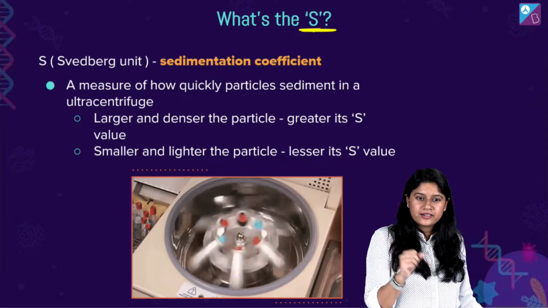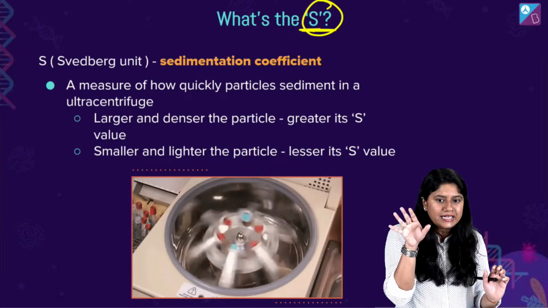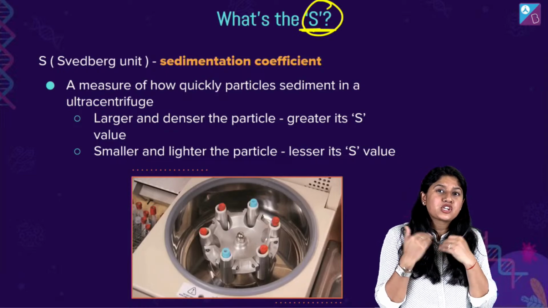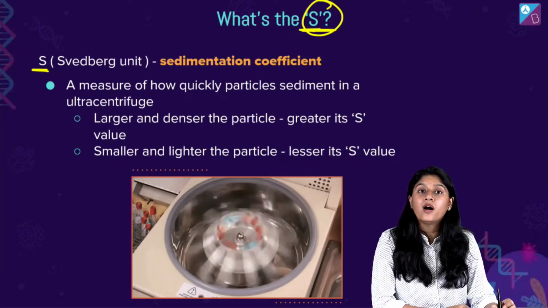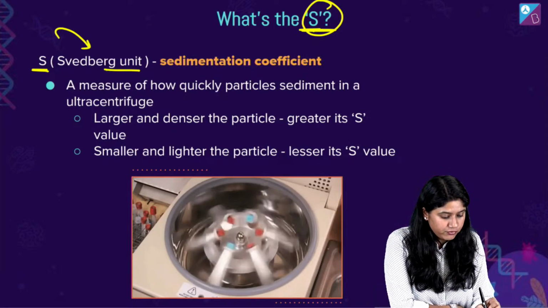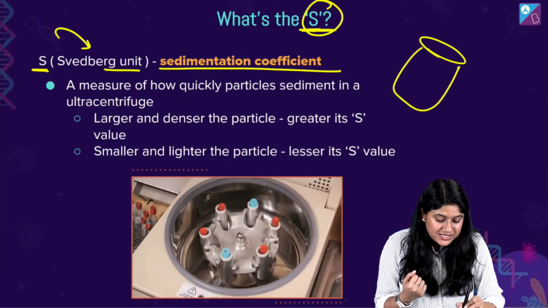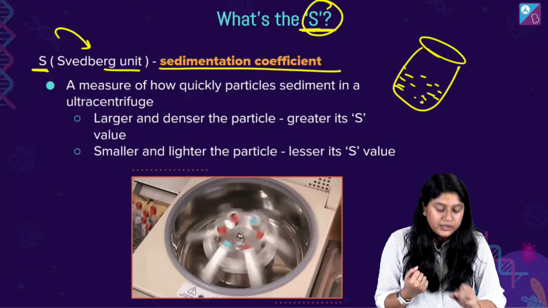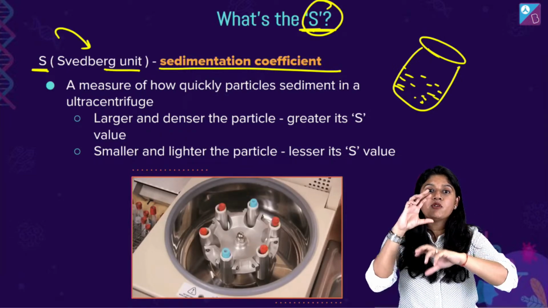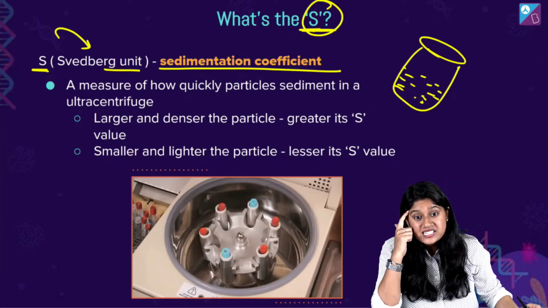What is this S? I'm sure by now we are all aware of it, but let's quickly refresh our understanding, in case we don't remember or have forgotten. S is called the Svedberg unit, which is nothing but the sedimentation coefficient. Based upon the sedimentation, at what rate heavy things come down and light things stay on top, how quickly they separate and settle, that unit we call the Svedberg unit.